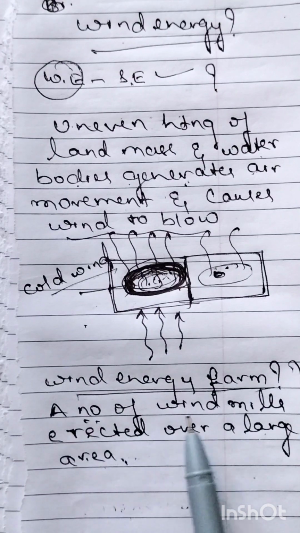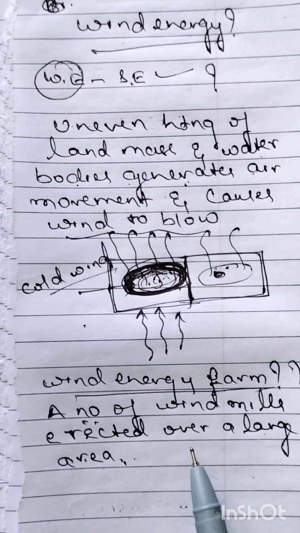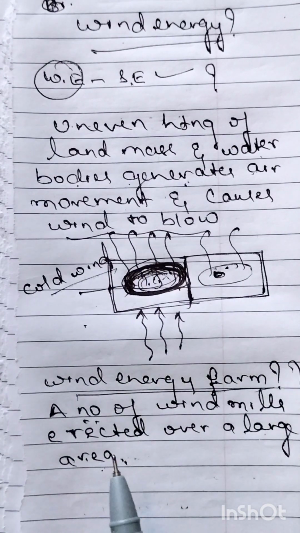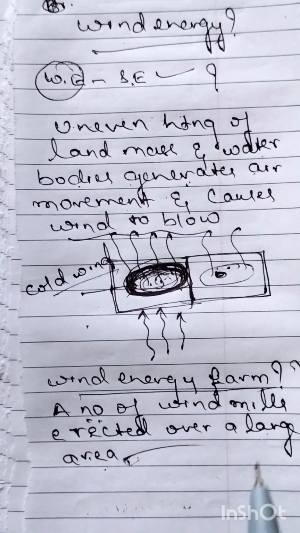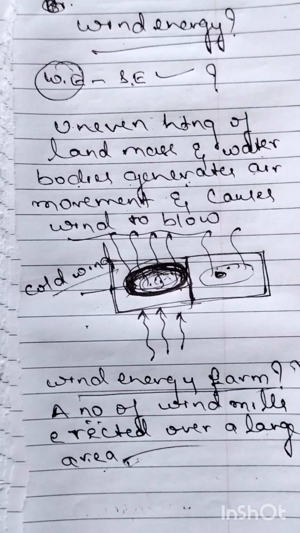A number of windmills erected over a large area is called a wind energy farm. If a number of windmills are erected over a large area, then it is called a wind energy farm. Idanne wind energy farm anta karitheevi.